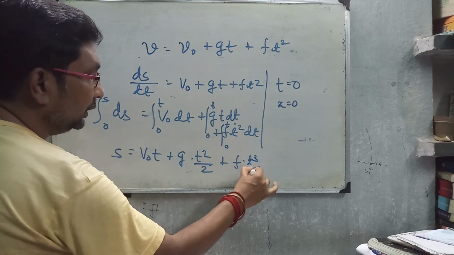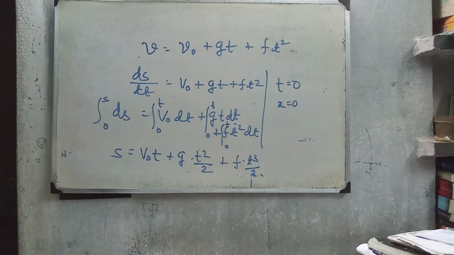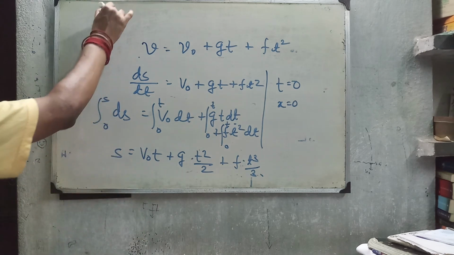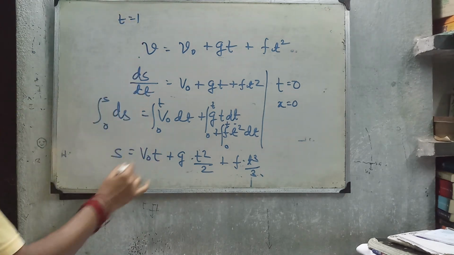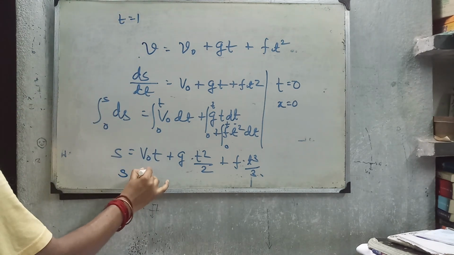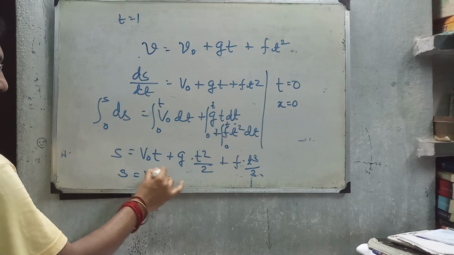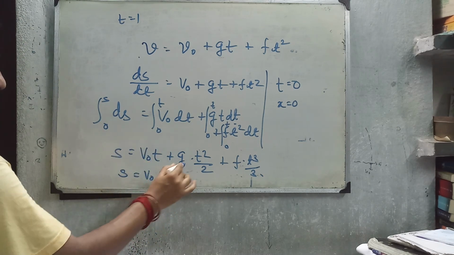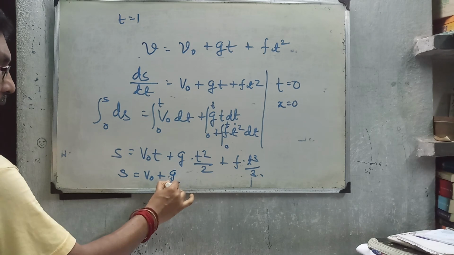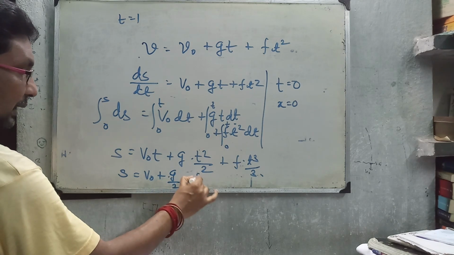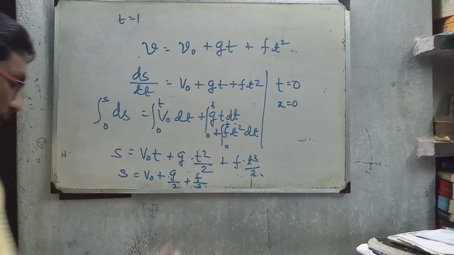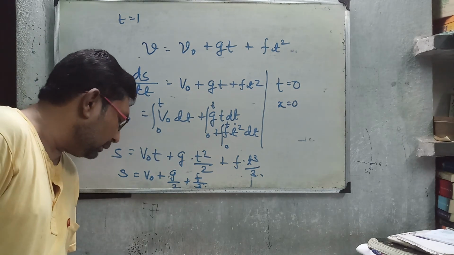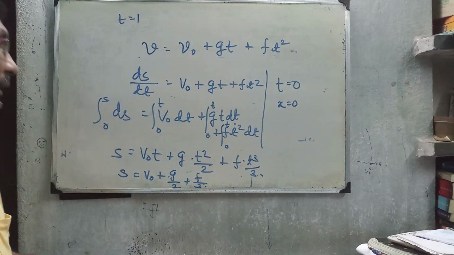You have to find the displacement at time t equal to 1, so put t equal to 1 here: s equals v0 plus g by 2 plus f by 3. This is the correct option. I am getting part C as the correct answer.